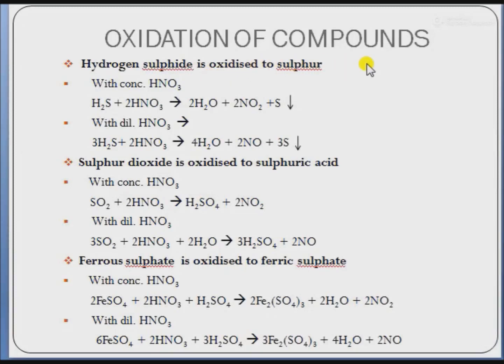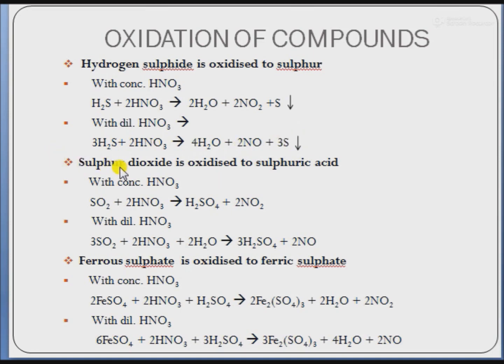Oxidation of compounds. Dilute as well as concentrated nitric acid oxidizes a number of compounds. For example, hydrogen sulfide is oxidized to sulfur. When hydrogen sulfide reacts with concentrated HNO3, it forms water plus nitrogen dioxide plus sulfur in the precipitated form. This arrow indicates the precipitation of the sulfur. And with dilute HNO3, hydrogen sulfide forms water plus NO, nitric oxide, plus sulfur in the precipitated form.